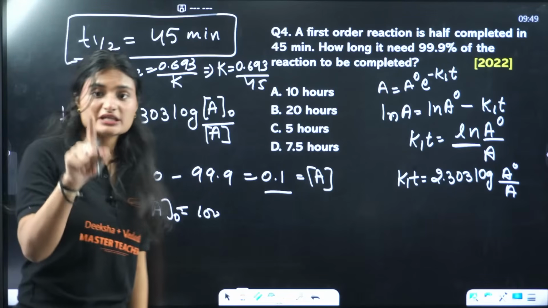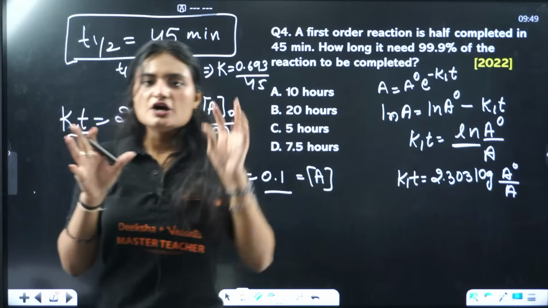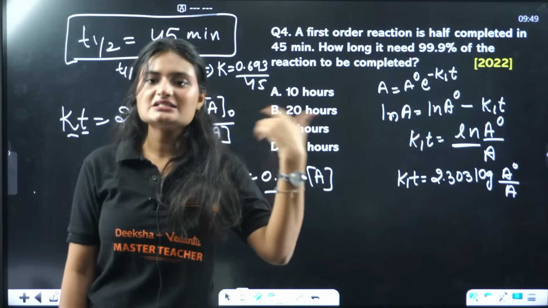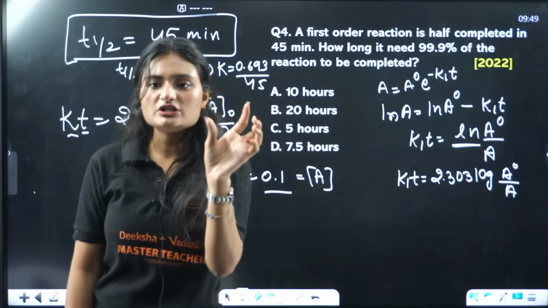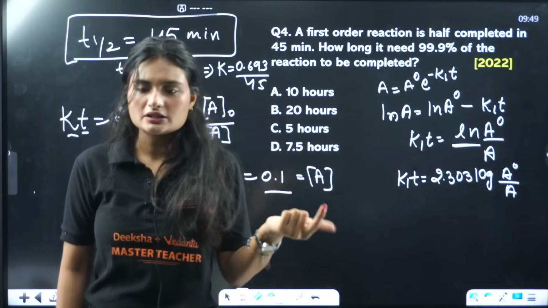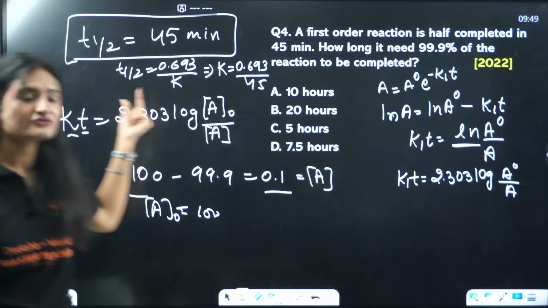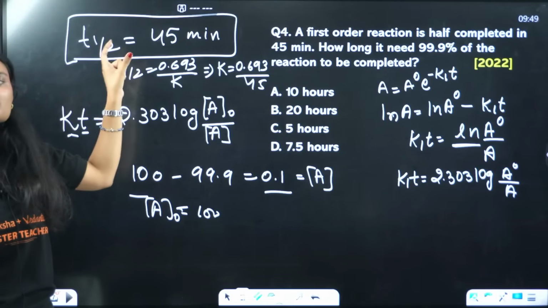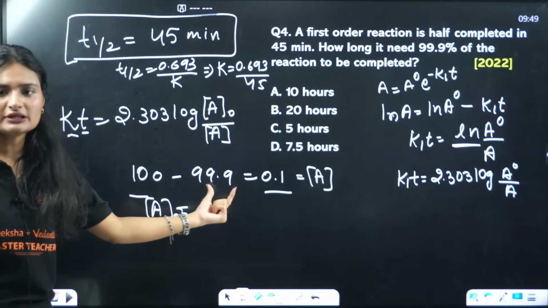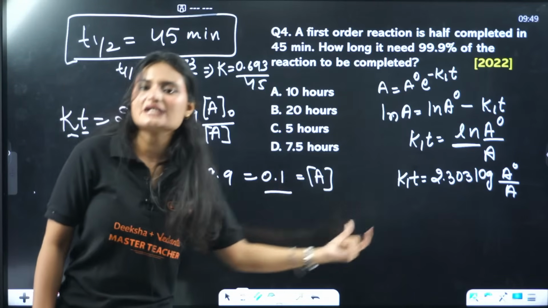0.1. One more thing, whenever you're doing questions regarding half-life, 75% life, any life, we are talking about the left amount of reactant. We are not talking about the amount that is consumed already. We are talking about the amount that is left because only that amount will further react and will give us the product. So that is of importance, not the amount that has reacted already. T half, half is reacted, the half unreacted portion is of our concern. Similarly, 99.9 has reacted, so this is our value that we need. Only this much reactant can react further on.